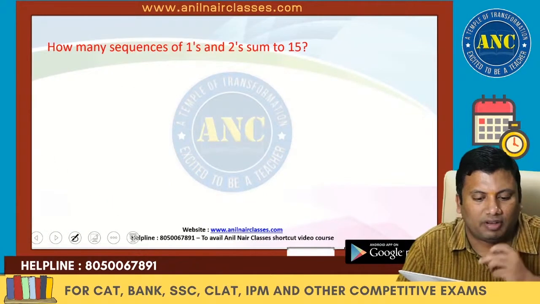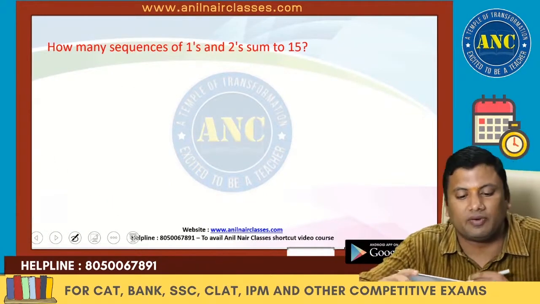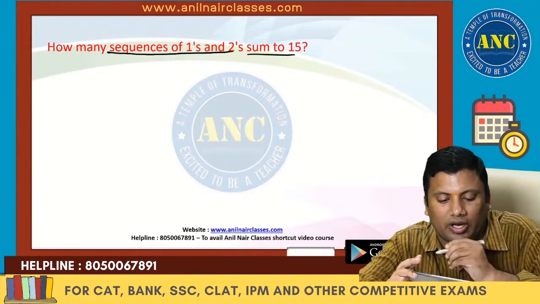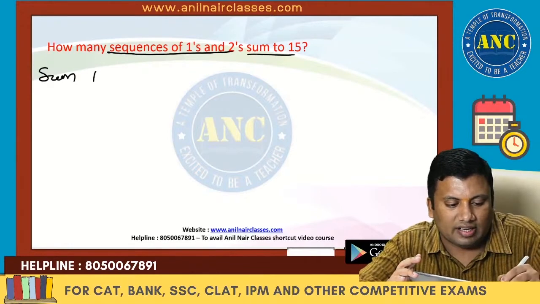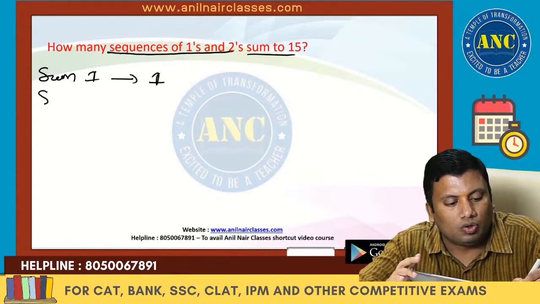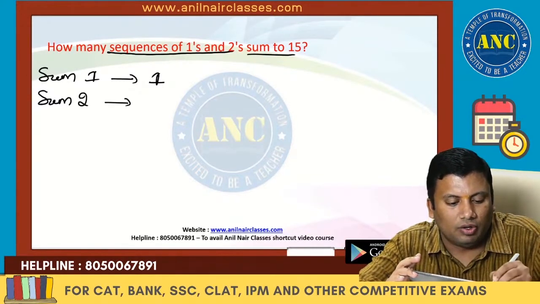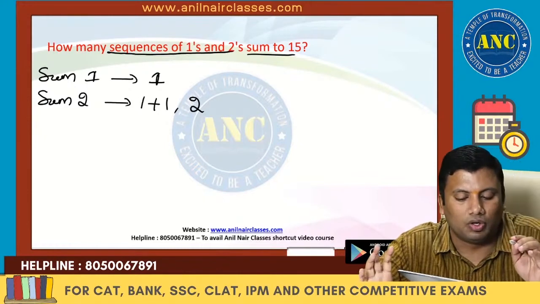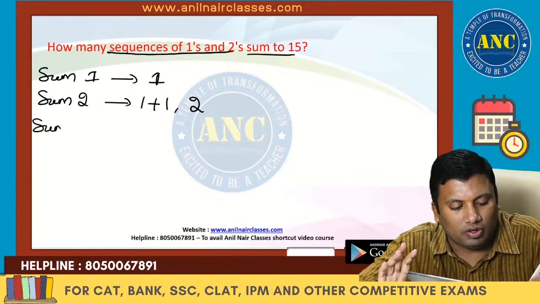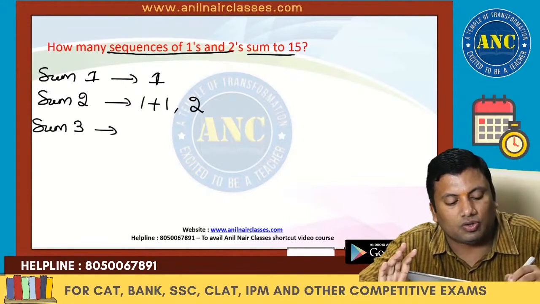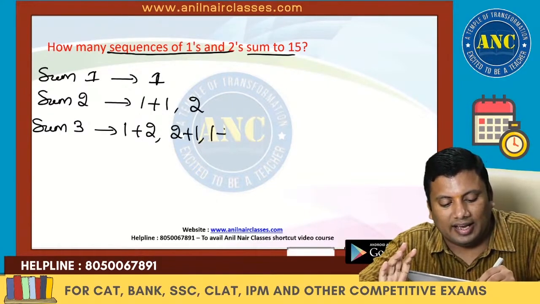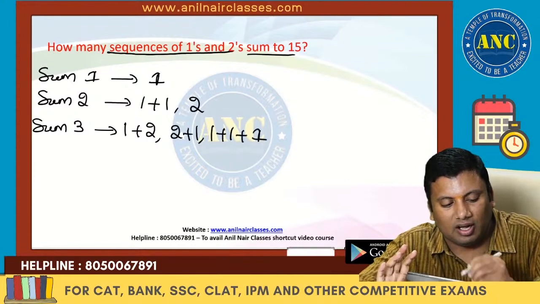Next one. This is a very beautiful question, sir. How many sequences of 1 and 2 give the sum 15? To get the sum 1, I will use 1. To get the sum 2, I will use 1 plus 1, or I can use directly 2. I have to use only 1 and 2 to get the sum 15. To get the sum 3, I have to use only 1 and 2: 1 plus 2, 2 plus 1, or 1 plus 1 plus 1. Are you all with me?